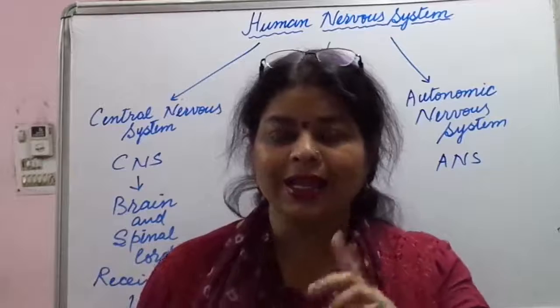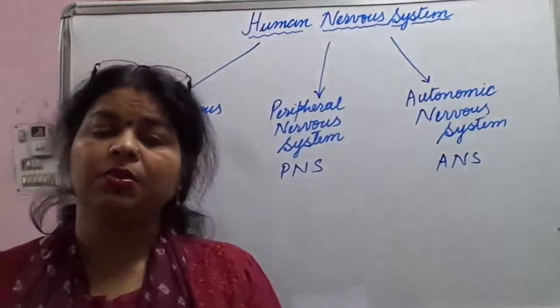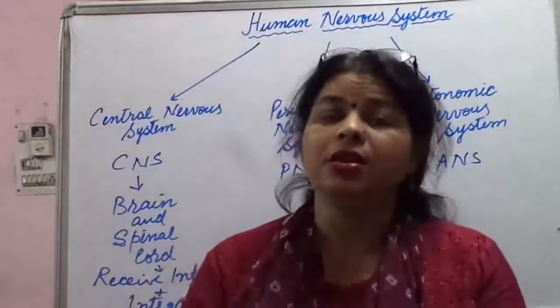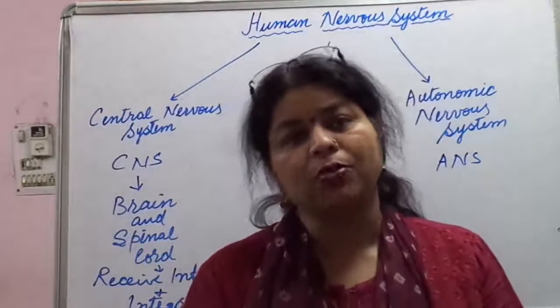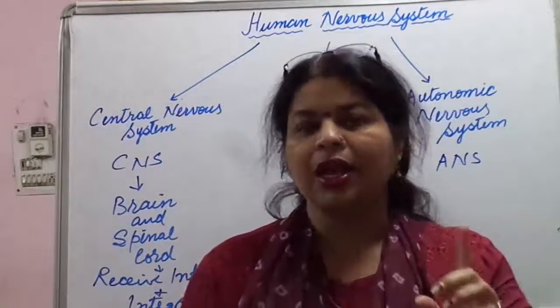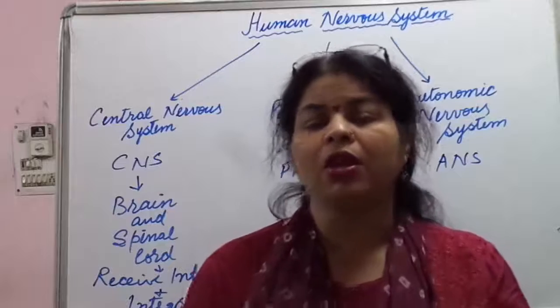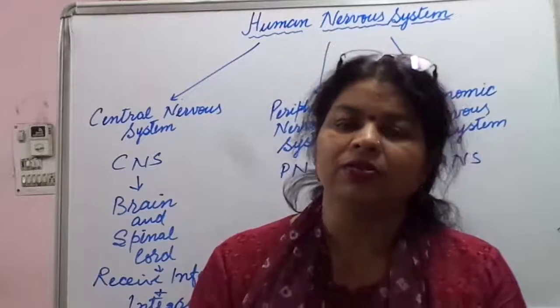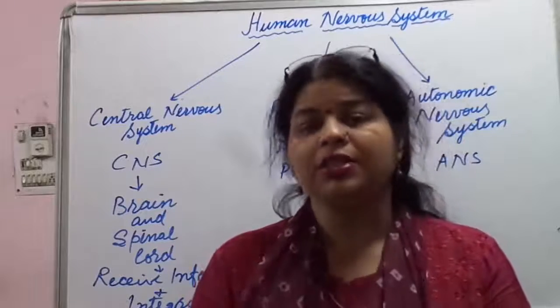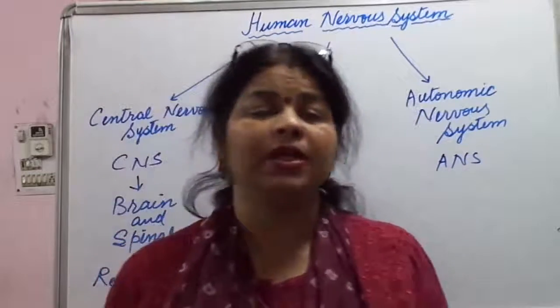Again, let me tell you. PNS has nerves arising from the brain called cranial nerves and another set of nerves arising from the spinal cord, and we call them spinal nerves. And through these nerves the nervous system communicates with the muscles.